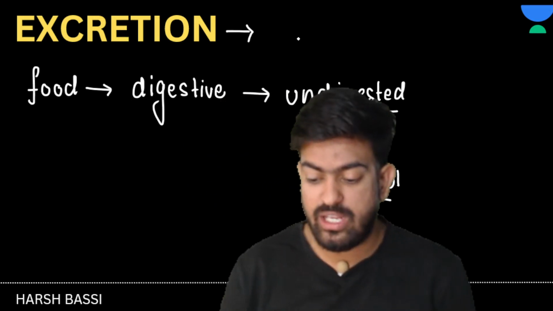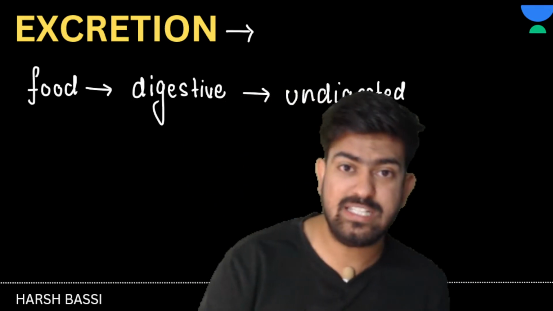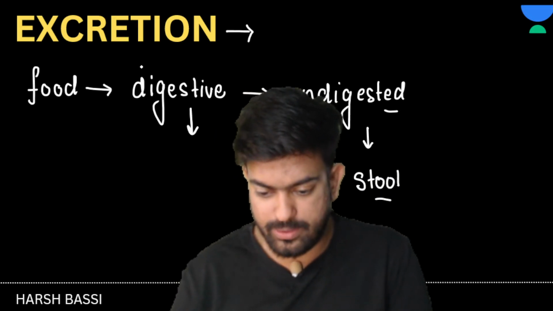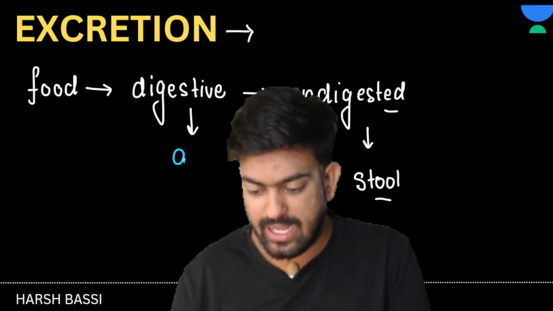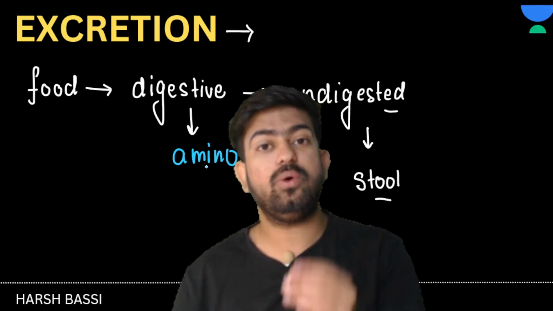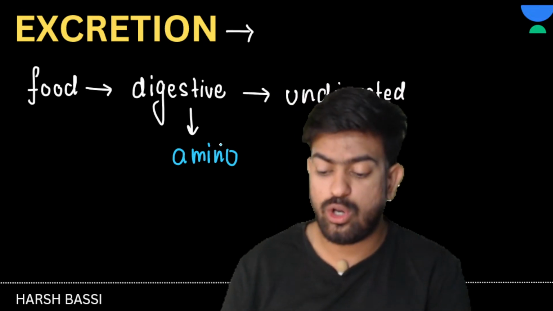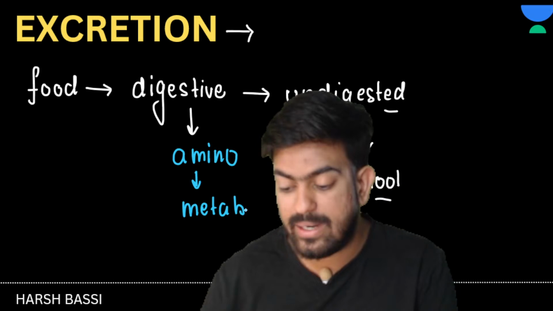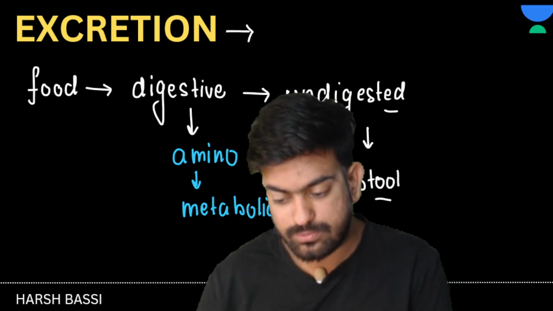See here, let's suppose that you have digested the food and you have absorbed some of the amino acids, some of the proteins, yes or no? Now these amino acids and proteins will undergo lots and lots of metabolic reactions.